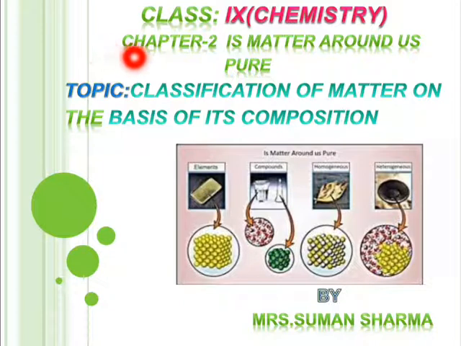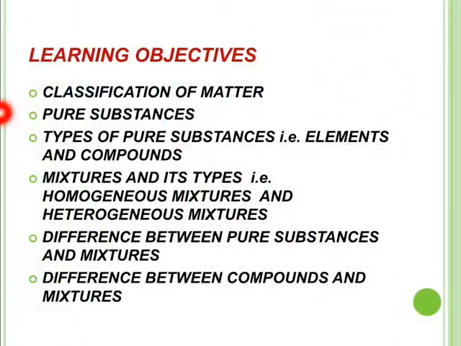Today, let us start a new chapter of chemistry, that is chapter 2, Is Matter Around Us Pure? The main topic of today's lecture is classification of matter on the basis of its composition. In today's lecture, you will study in detail about classification of matter, pure substances, types of pure substances that are elements and compounds, mixtures and its types that are homogeneous mixtures and heterogeneous mixtures, difference between pure substances and mixture, difference between compounds and mixture.